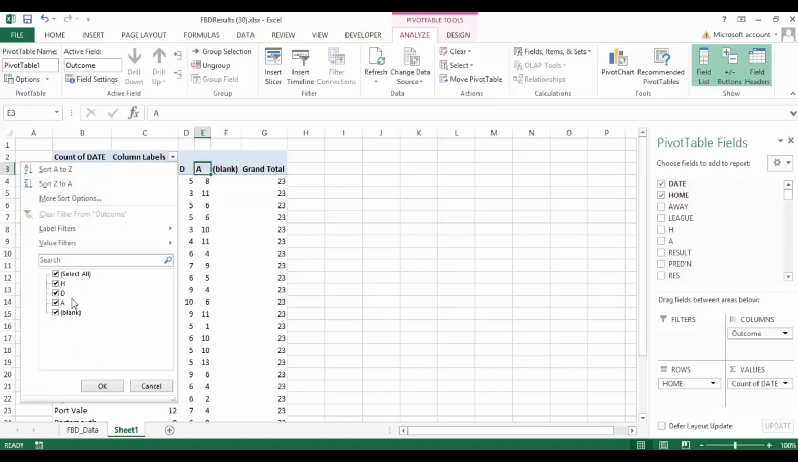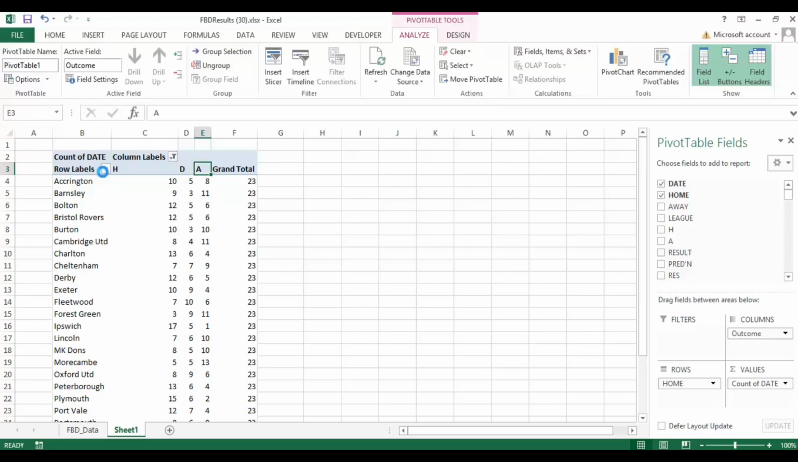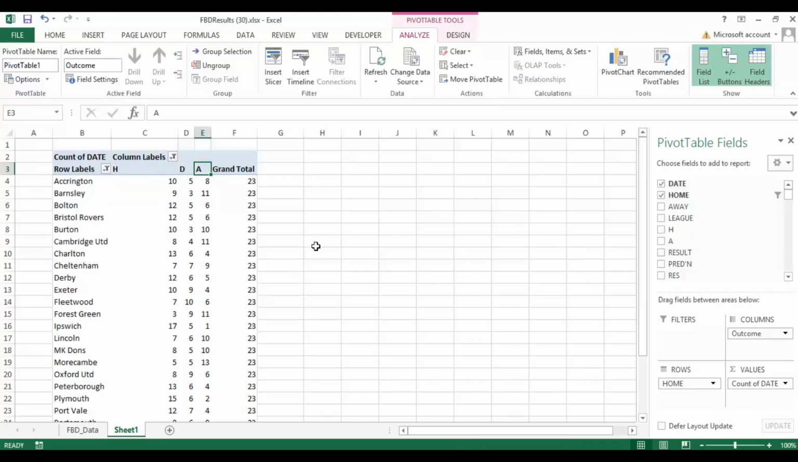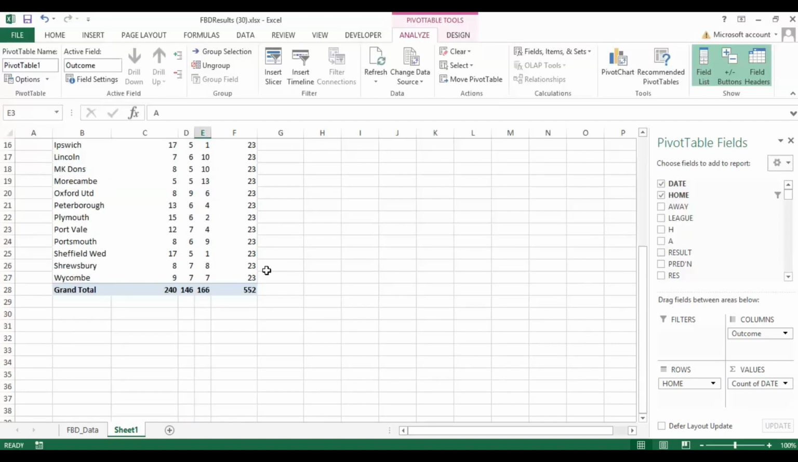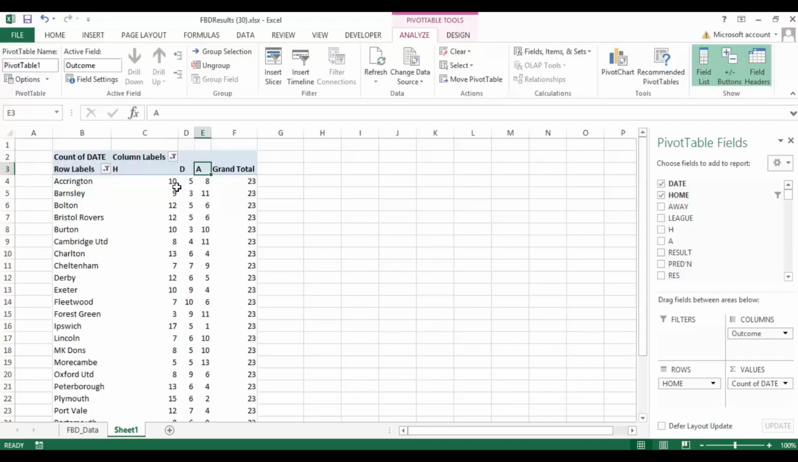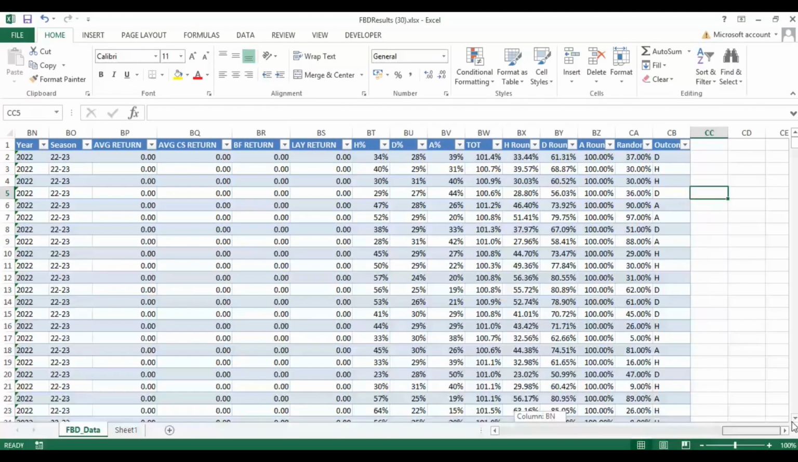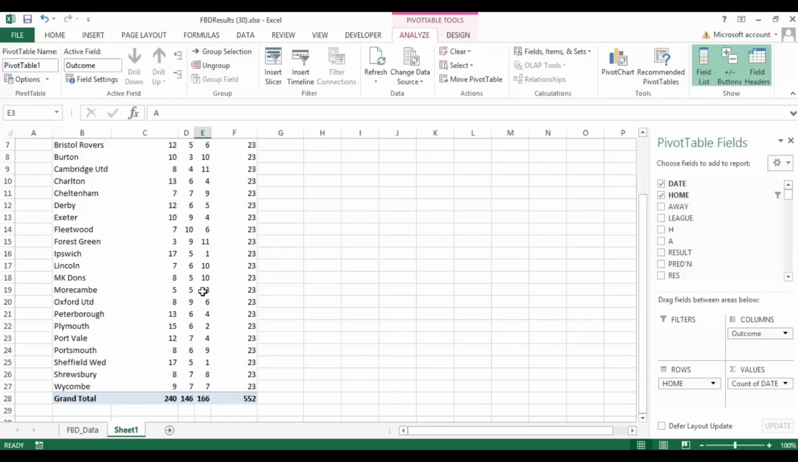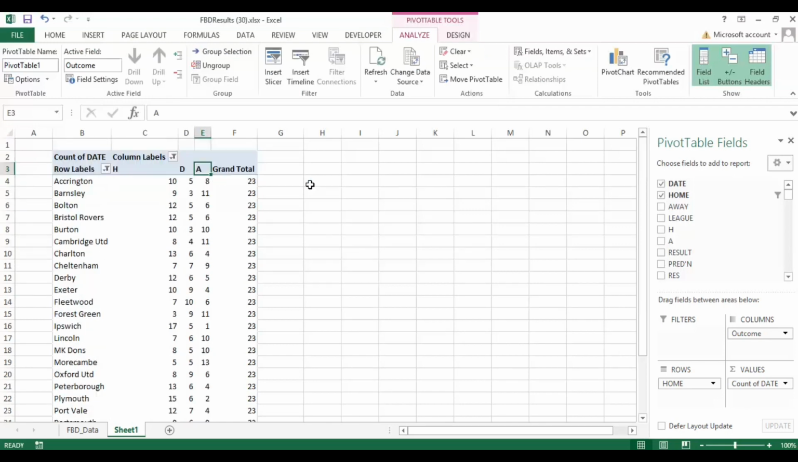Okay, now we can take out the blanks from here if we don't need the blanks that it picks up within that, so we can filter those out. You can see there we have every team played 23 games at home, and these are the randomized outcomes based on the percentage chances from the odds of teams winning, drawing and losing their home games. Now we can do the same for away.